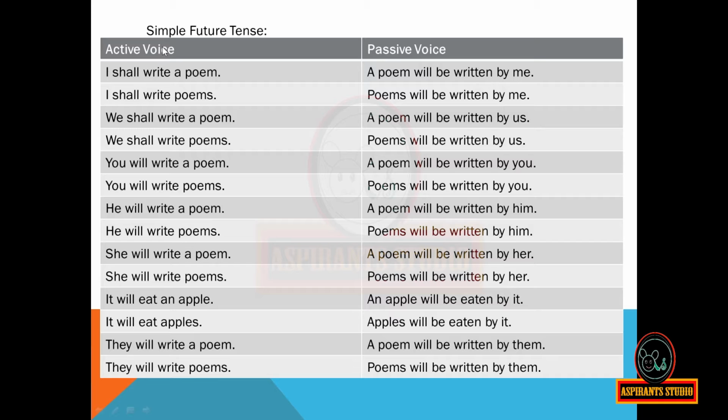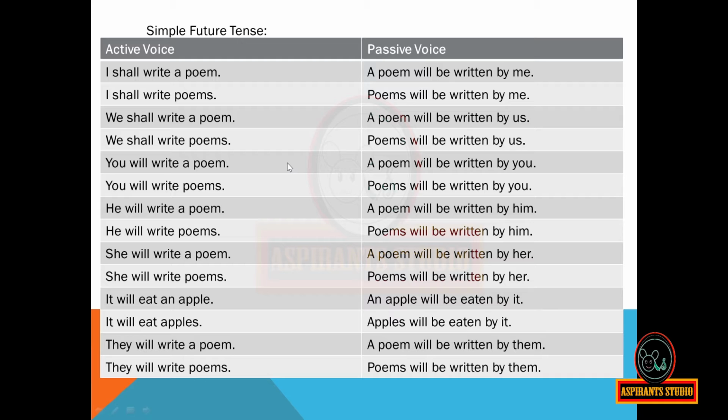When the active voice is in the simple future tense, for example, I shall write a poem, the passive voice will be, a poem will be written by me. I shall write poems. Poems will be written by me. We shall write a poem. A poem will be written by us. We shall write poems. Poems will be written by us.